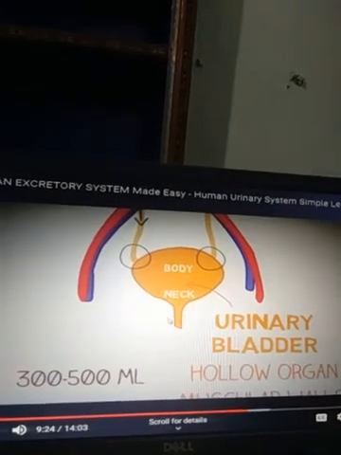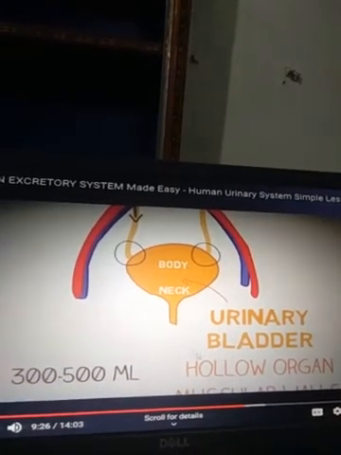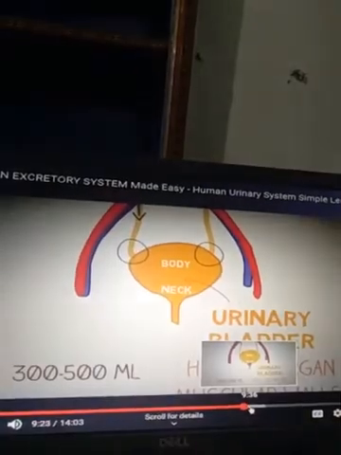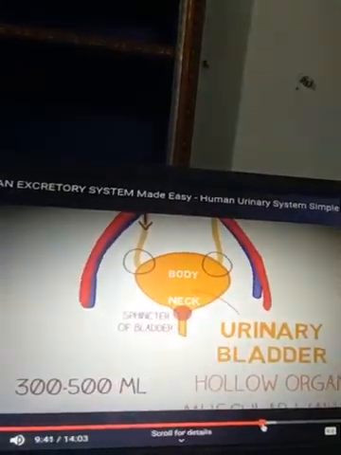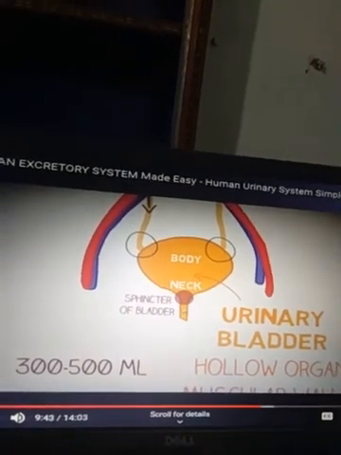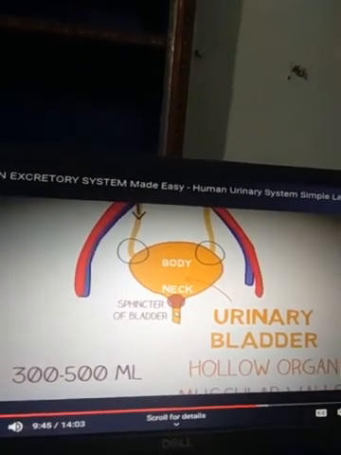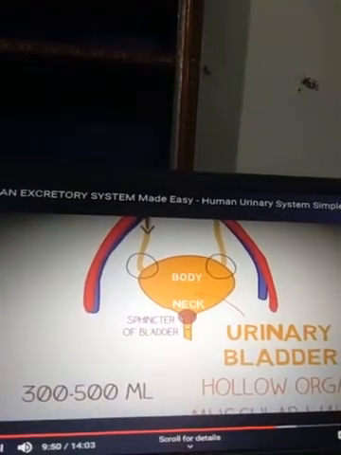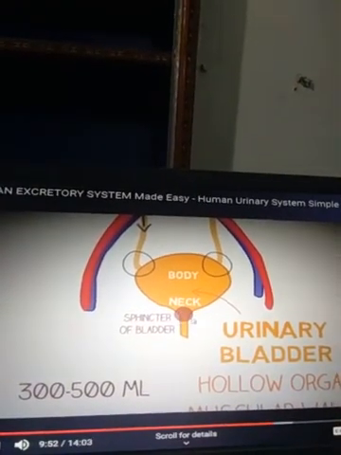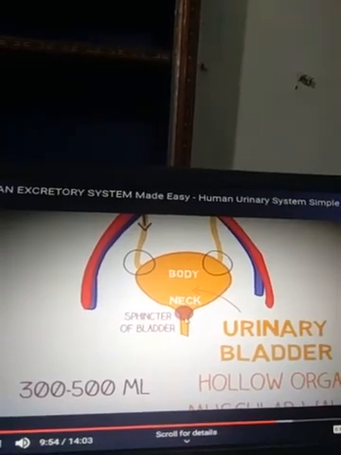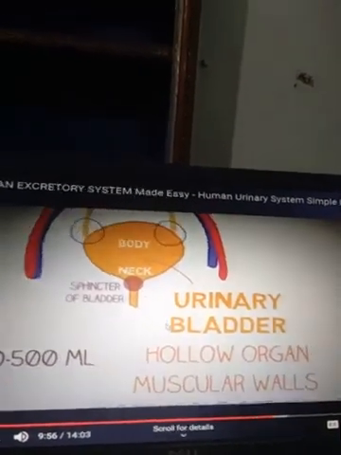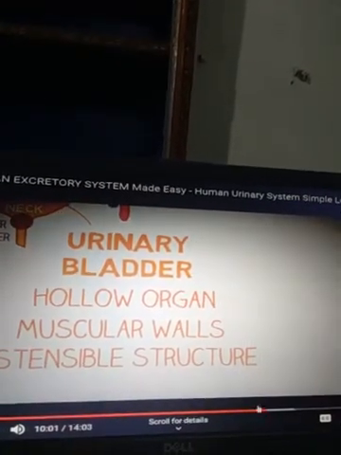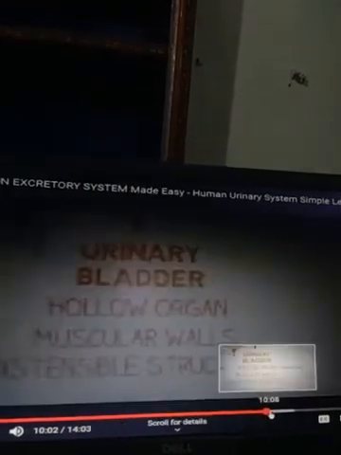This is the neck portion of the urinary bladder, and this is the body portion of the urinary bladder. You can observe here properly. These structures are represented here. Now here are sphincters of the bladder that are responsible for checking the urine stored in the urinary bladder for some time. If a sphincter gets overpressure, then it opens and our urine comes outside.